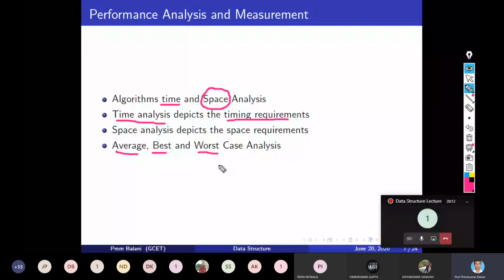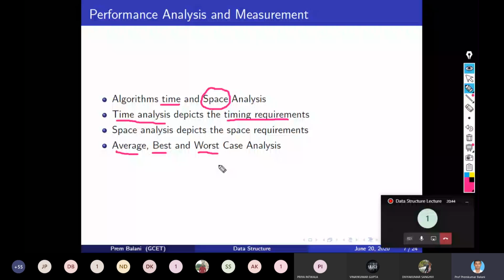Or say I give you one more interesting example. Suppose I give you 100 students' ages, and I tell you to sort these ages in ascending order. Now what is the best case? All the ages are already in sorted order, or some part of the data is sorted and some part is not. That can be considered a best case. For the worst case, the data is highly random, and no age is in order. So this is the worst case.